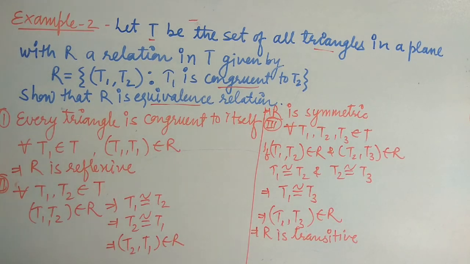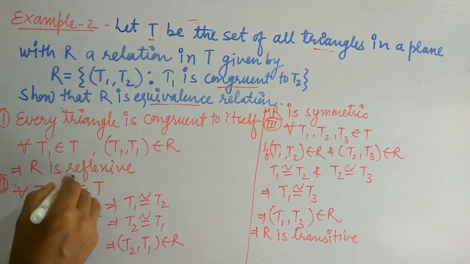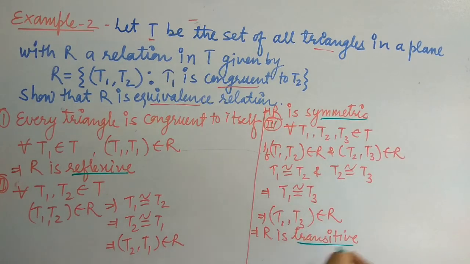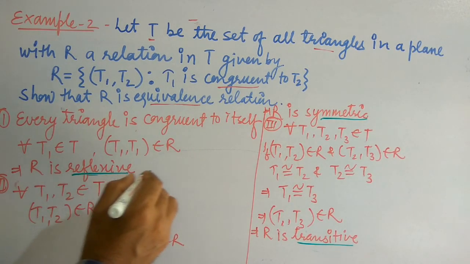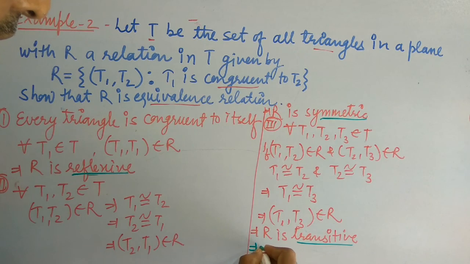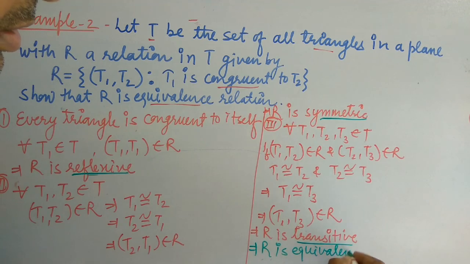ट्रांजिटिव. और R जो है आपका ट्रांजिटिव हो गया. What did we prove? This given relation is reflexive, symmetric and transitive. If a relation is reflexive, symmetric and transitive, then it will be an equivalence relation. So this implies R is an equivalence relation.